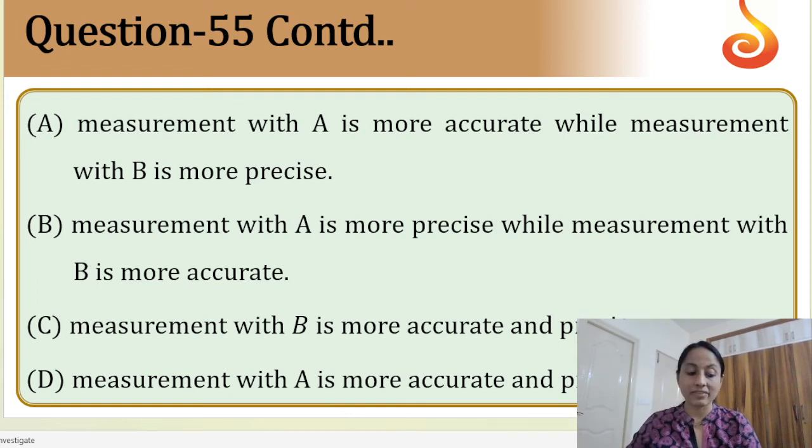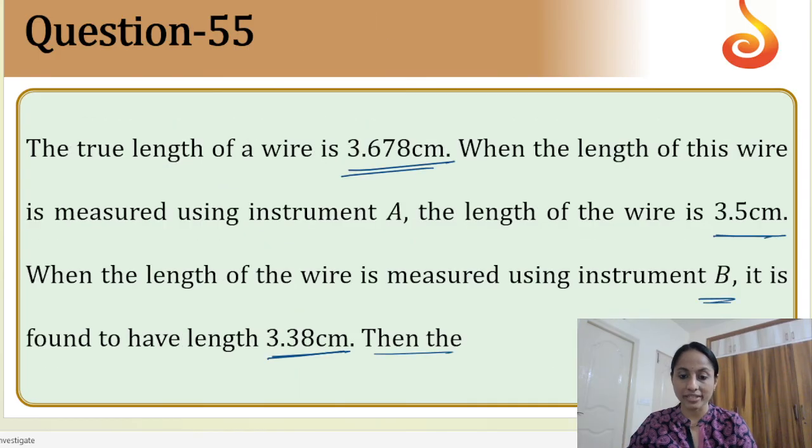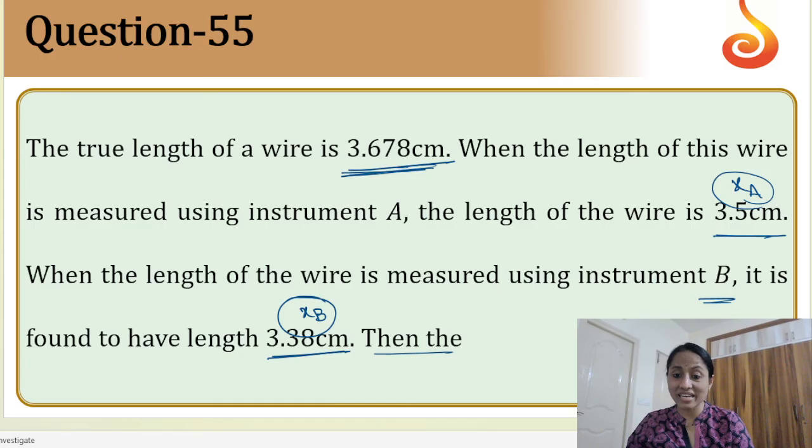Here x is equal to 3.678 centimeters. This is the true value given. Let us name these xA and xB. Now you can see that compared to xB, the xA value is more accurate, because of 3.678, 3.5, 3.3, the first digits you see.